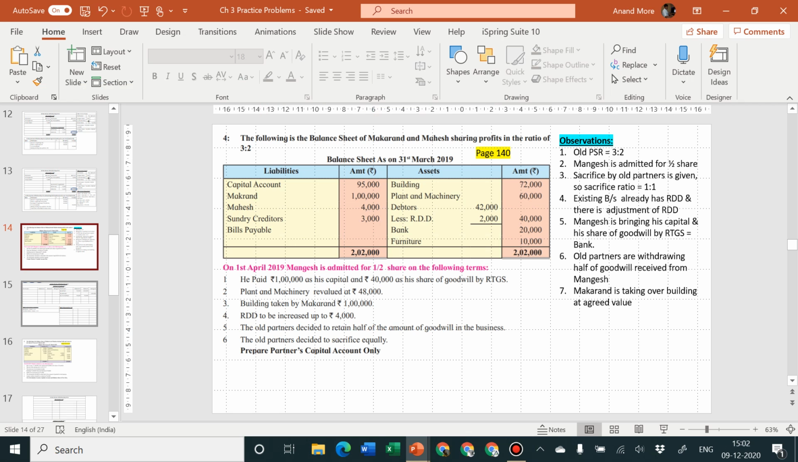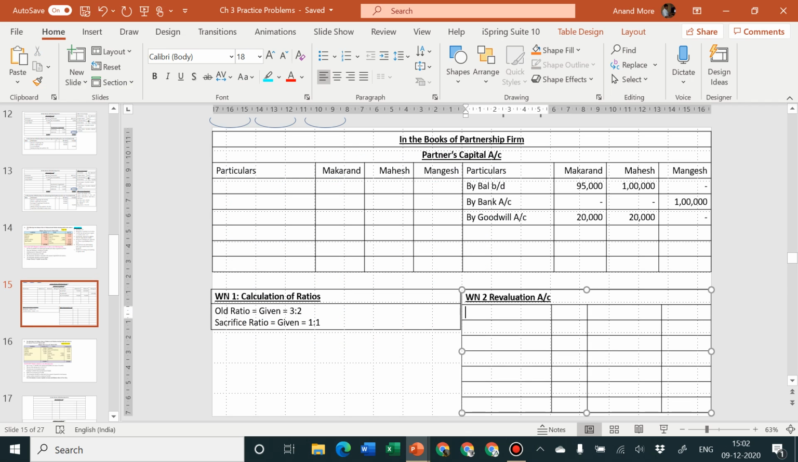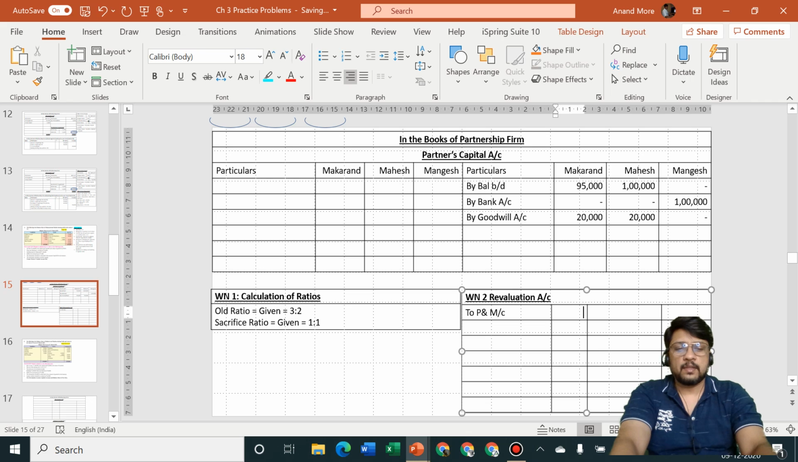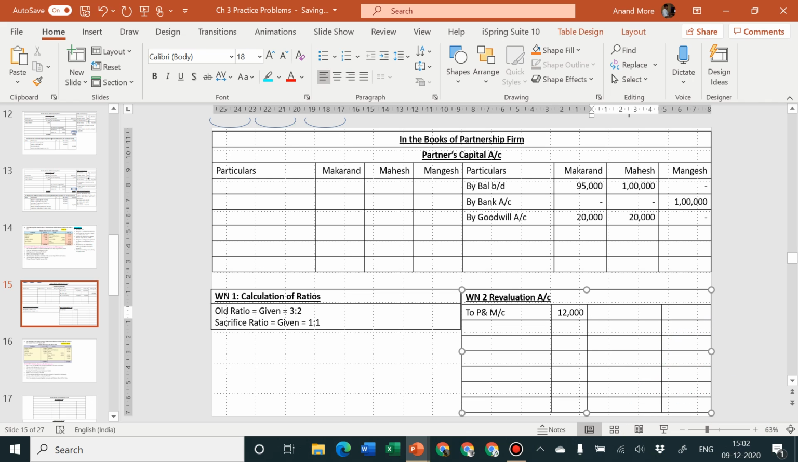Okay, so let us consider revaluation account debit side to plant and machinery 12,000. Second effect of this 12,000 will be in the closing balance sheet, which we have not prepared. Since we have not prepared the closing balance sheet, we cannot show the second effect. Whatever is asked by the problem, only that much portion we are solving.